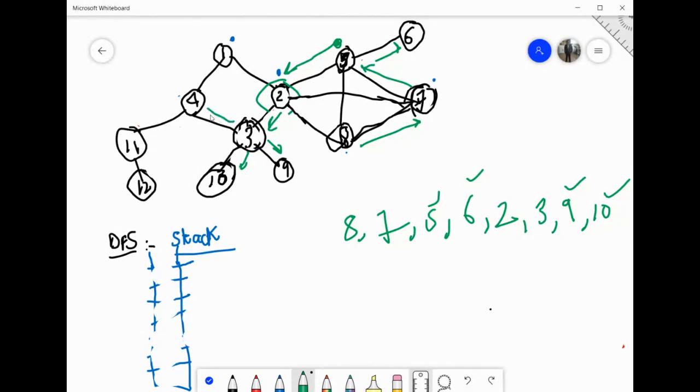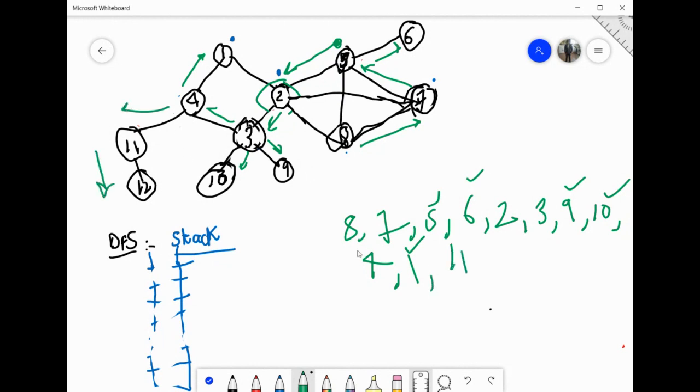Now the next option is only 4. So I will explore 4. Now I am standing at 4. I have two options. Either I can go towards 11 or I can go towards 1. Suppose I'm going towards 1. Okay. So now I'm standing at 1. 1 is also completely explored. We will come back to 4. Now I have only one option, that is 11. I will go in this direction.